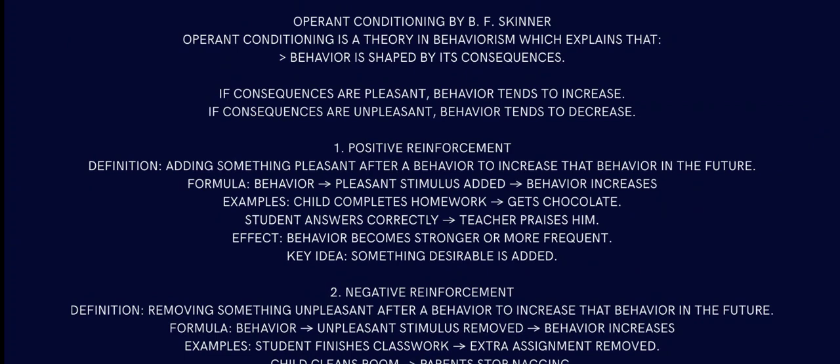Number one is positive reinforcement. Definition: adding something pleasant after a behavior to increase that behavior. For example, if a student does good homework, adding something pleasant, he gets rewarded for it. That means he will do homework every day. Formula is behavior, present stimulus added. Here the present stimulus is a reward or a compliment: good work, excellent, you did a great job, that sort of thing. Behavior increases. Example: a child completes homework, gets chocolate; a student answers correctly, the teacher praises him like good girl, good boy. Effect: behavior becomes stronger and more frequent. Key idea is something desirable is added, and that behavior starts increasing.